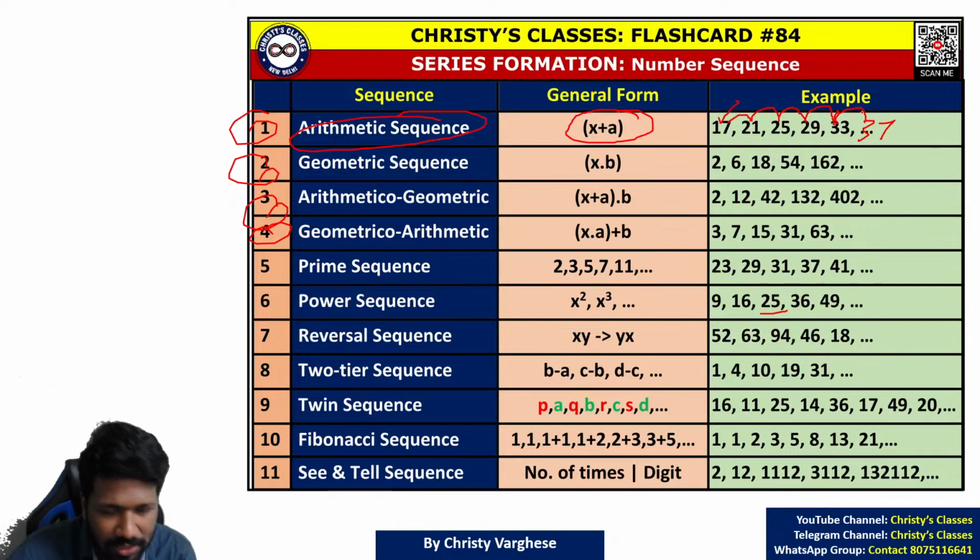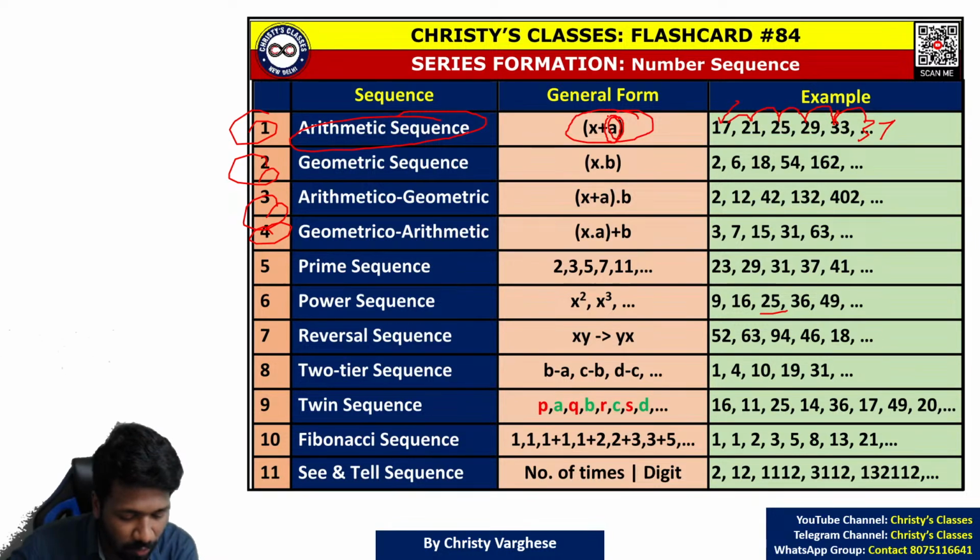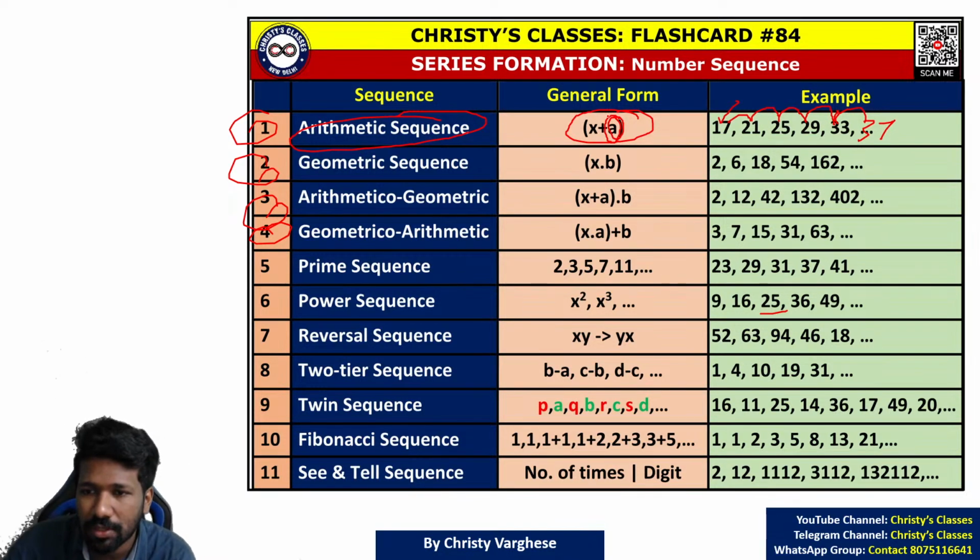So arithmetic sequence means one common difference. There should be a common difference, or a common number, added to the first term to form the second term, and the second term to form the third term, and so on.